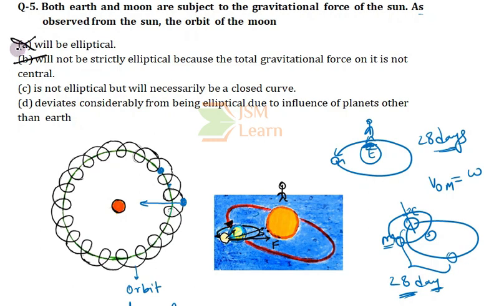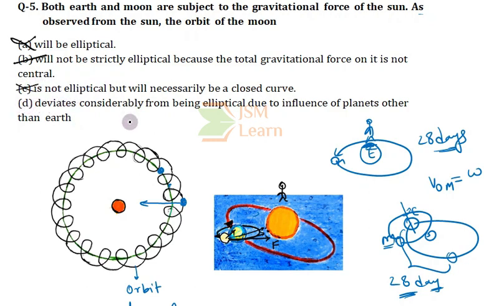Coming to option A, it is wrong. It will not be strictly elliptical, and we know that it is not necessarily a closed curve. See, as the net resultant force acting on the moon is not exactly towards the center, but approximately nearer to the center, the path will be approximately elliptical. It is not strictly elliptical, but it will be approximately elliptical. So option C can't be true.